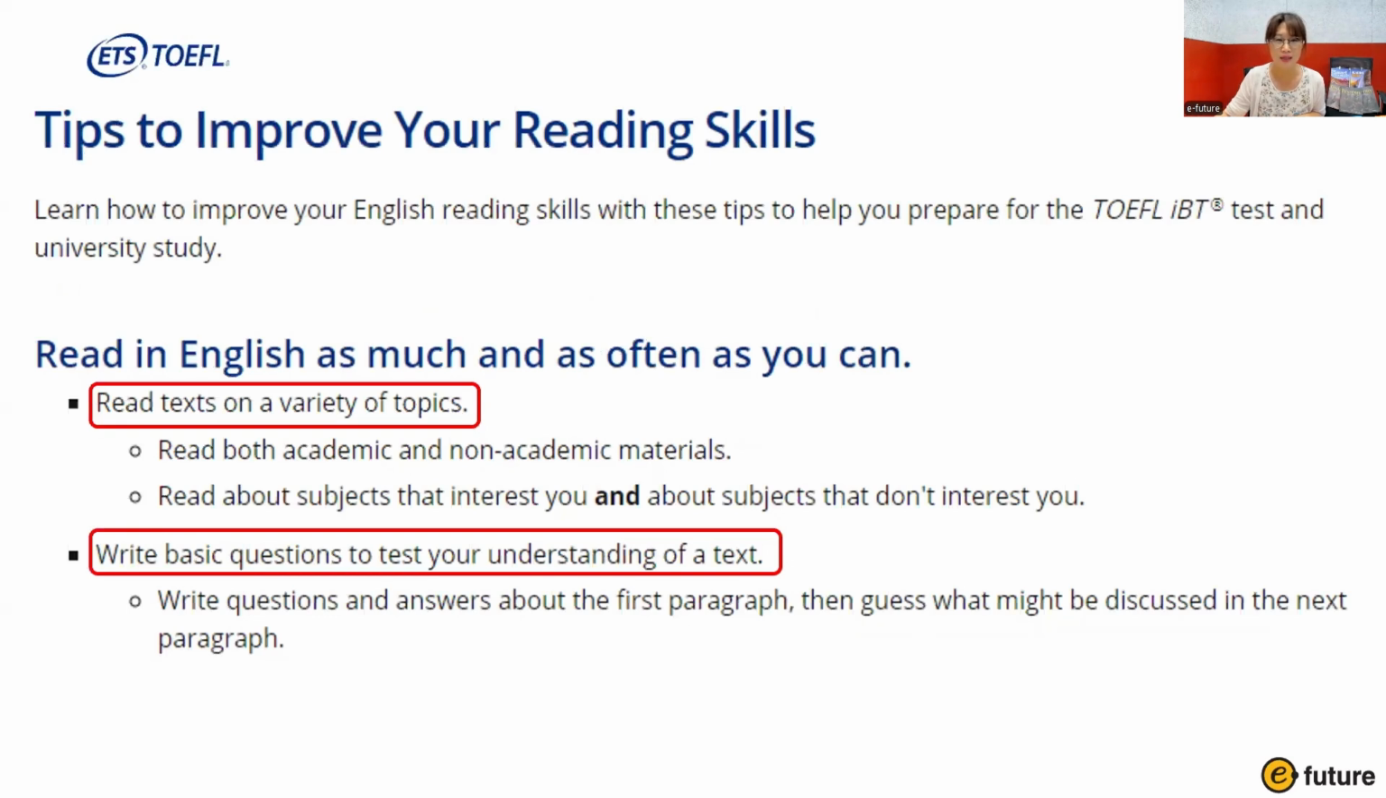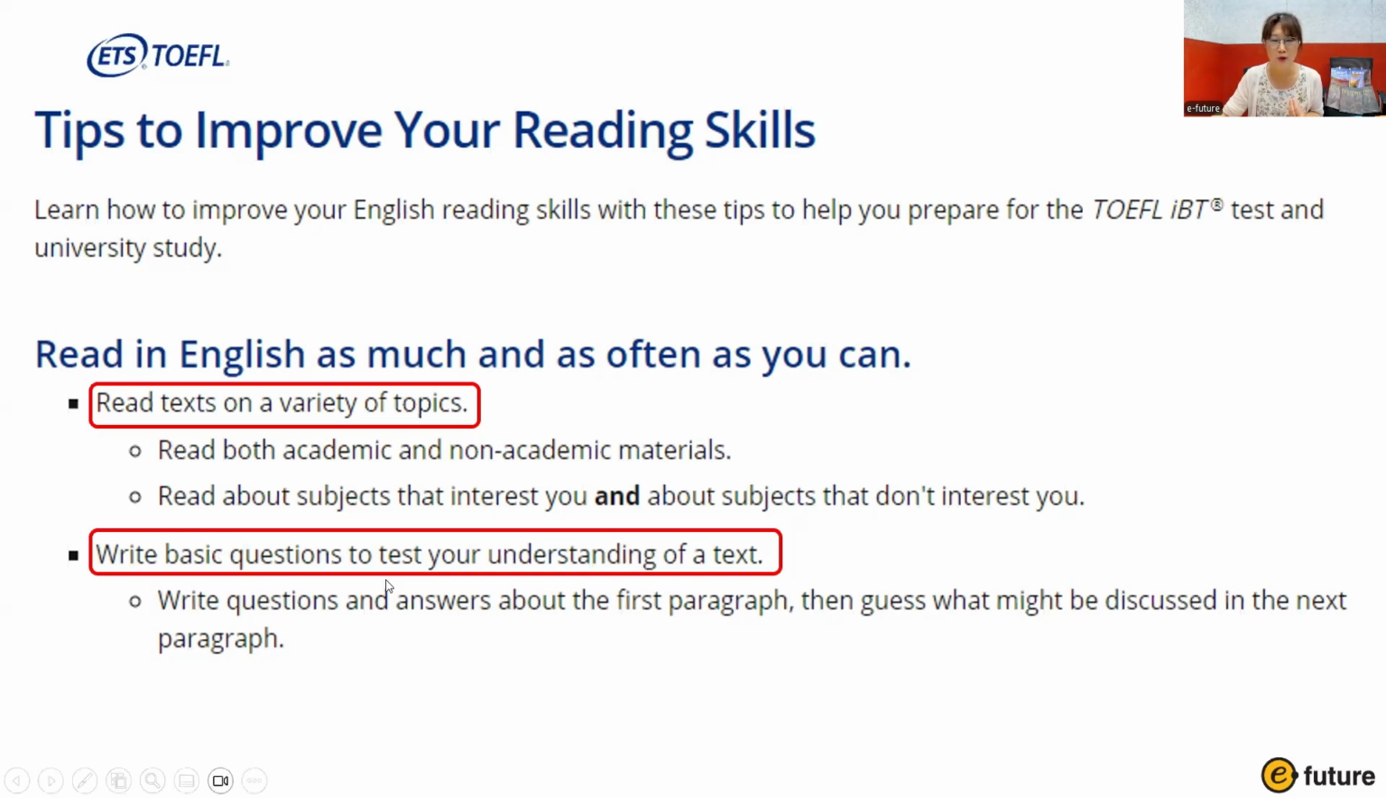So let's look at some of the reading skills. Read in English as often as you can. Of course, to improve reading skills, you have to read a lot. Read texts on a variety of topics. This is very important. Read both academic and non-academic materials, in other words, fiction and non-fiction. And read about subjects that interest you and about subjects that don't interest you. So it's important to read a wide range of topics and get exposed to many different topics.